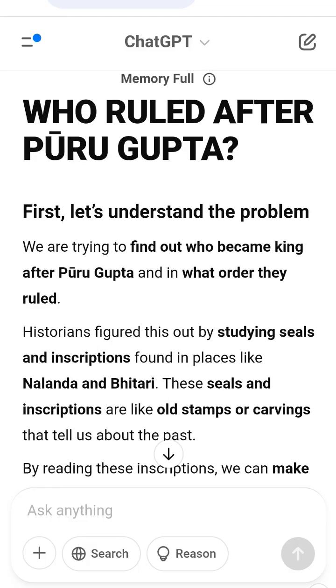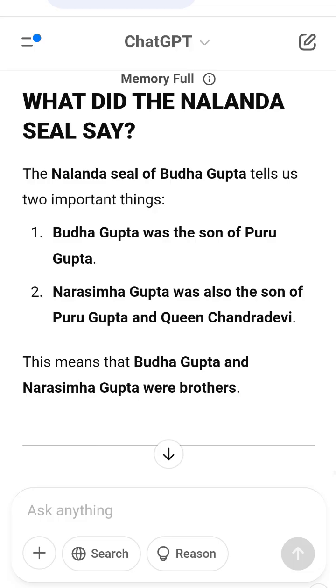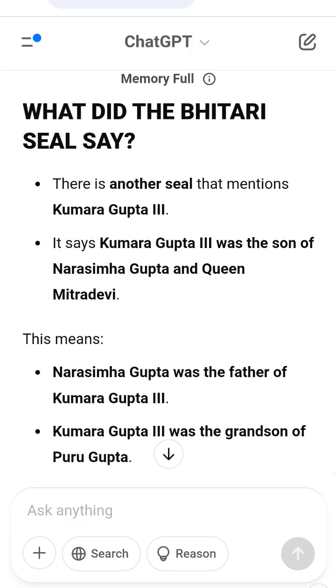What can we learn from this? 1. Historians don't just guess history, they use evidence from inscriptions and seals. 2. Family trees help us understand the order of kings. 3. Sometimes history needs to be corrected when new discoveries are made. 4. Studying coins, seals, and writings from ancient times helps us solve historical puzzles.